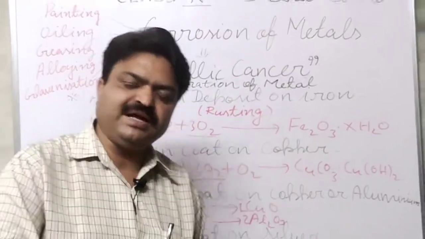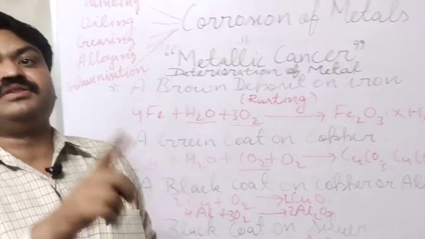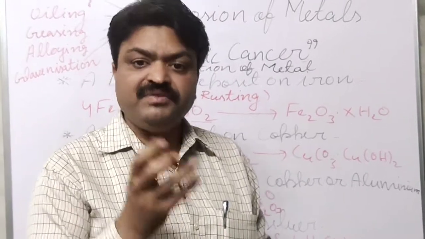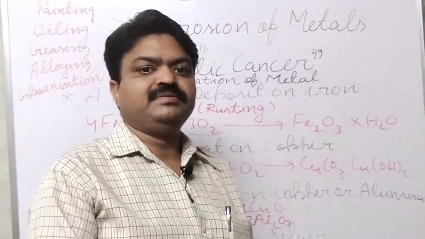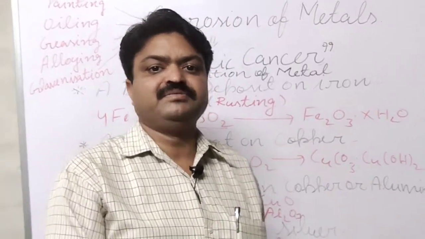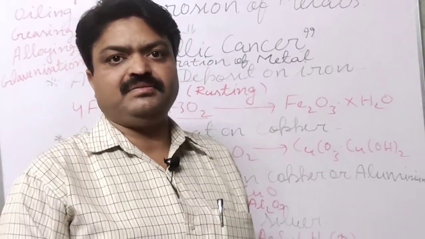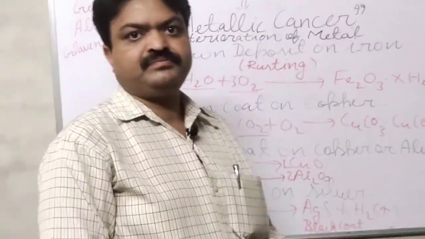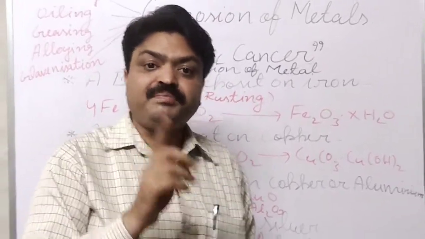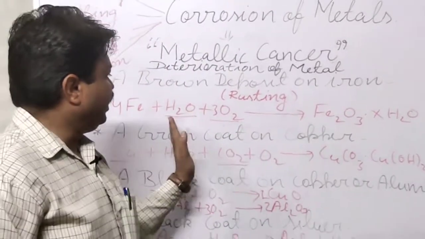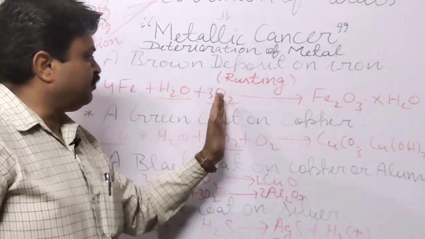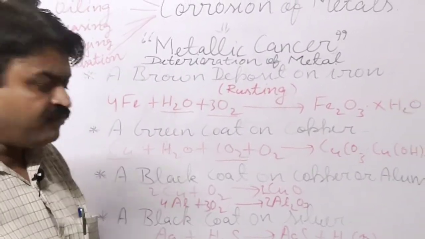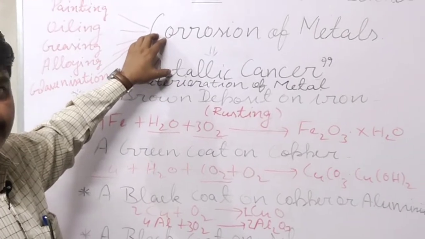Because corrosion itself prevents further corrosion, and due to prevention of further corrosion we can say that corrosion is a beneficial process, because it forms one corroded layer on its surface, and that corroded layer prevents the mixing of other gases like water or oxygen, carbon dioxide. So further corrosion is stopped. So we can say that the corrosion is beneficial.